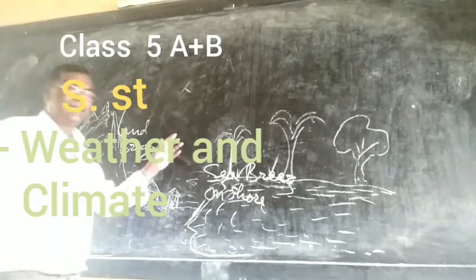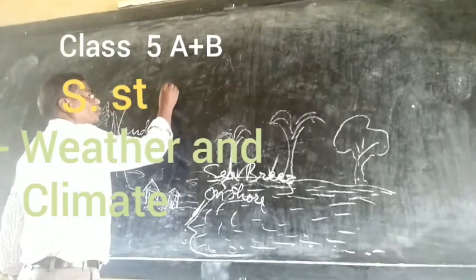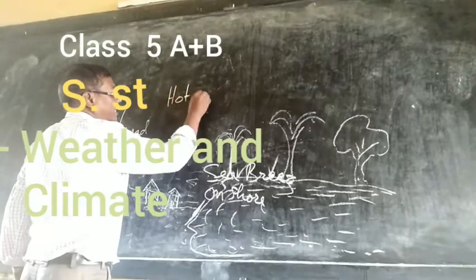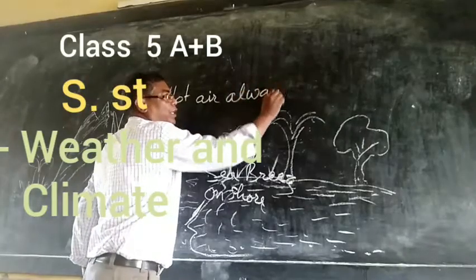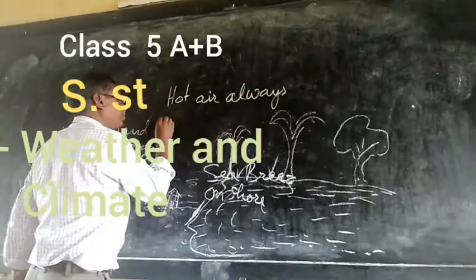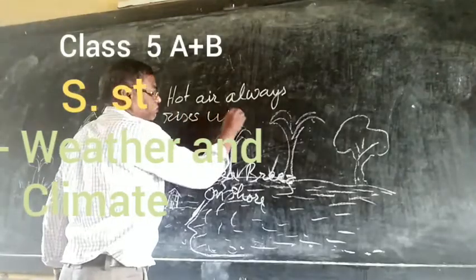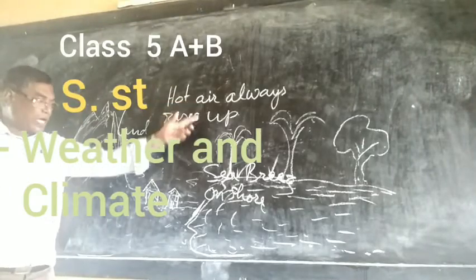Now, what is the characteristic of heat? Hot air always rises up. When air gets heated up, it rises.